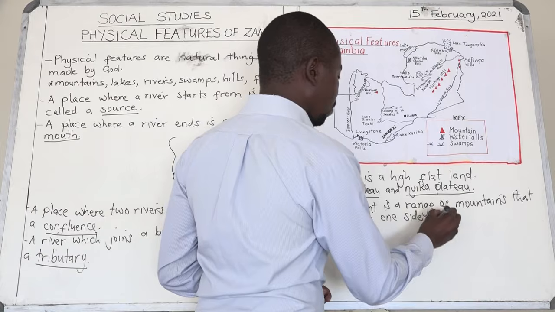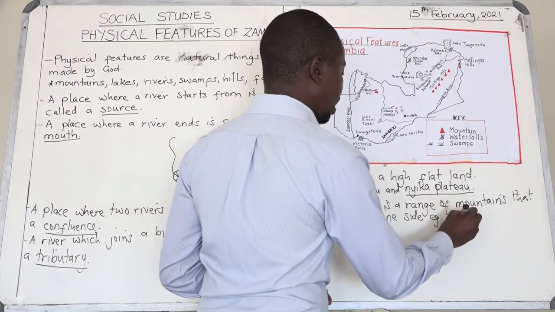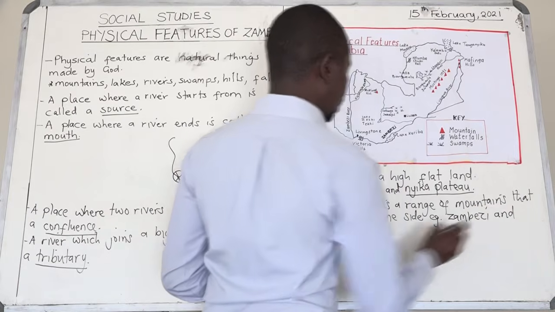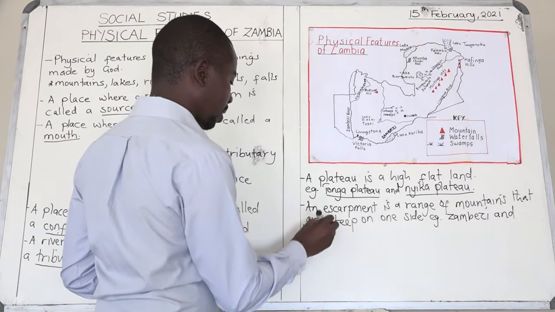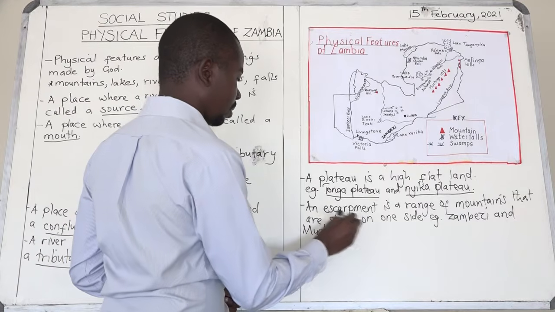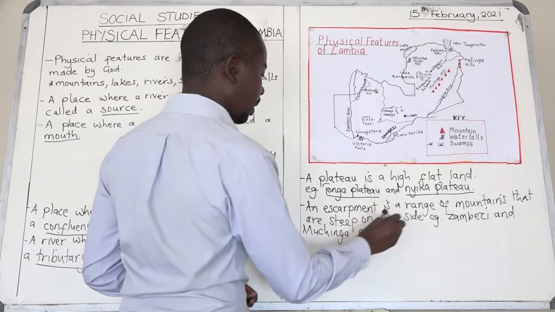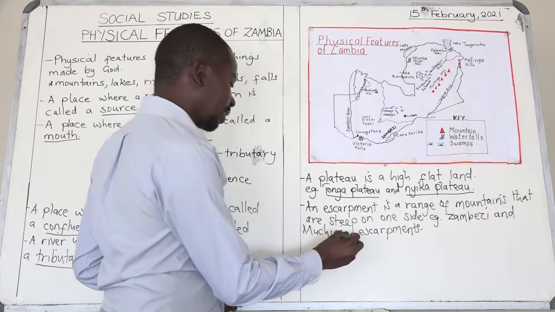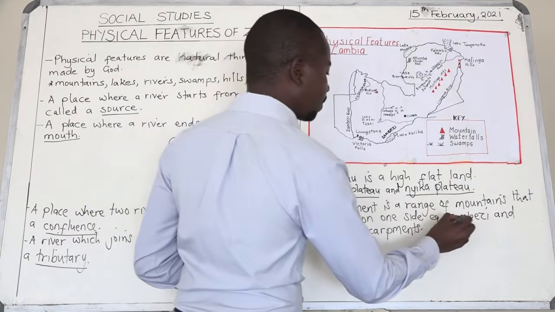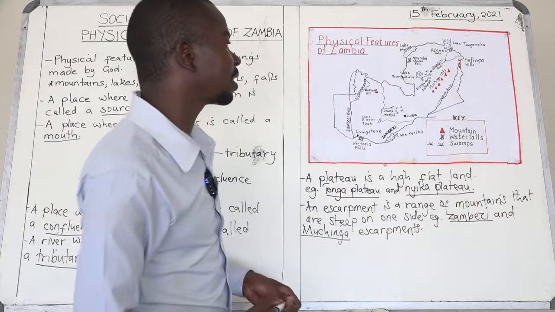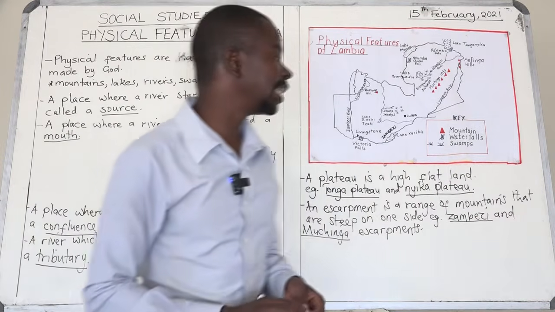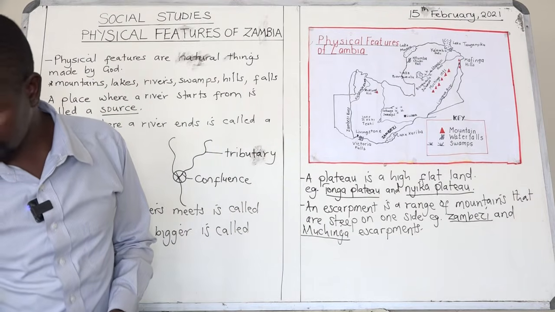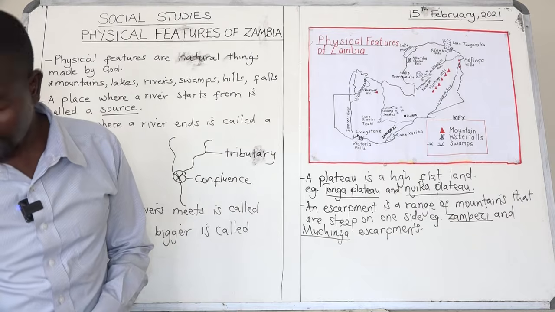Okay, so we have got, for example, Zambezi and Muchinga Escarpments. I've already explained escarpment, so I said we have got the Zambezi and the Muchinga Escarpment. The Zambezi Escarpment is found in Southern Province, whereas the Muchinga Escarpment is found in Eastern Province. Those are the two examples of escarpments, boys and girls.